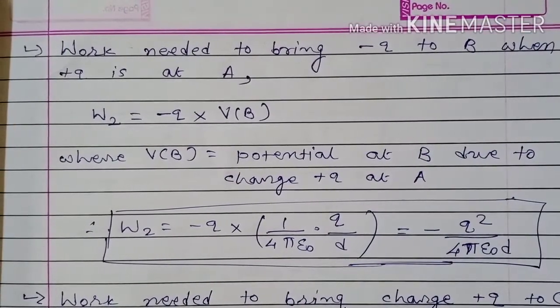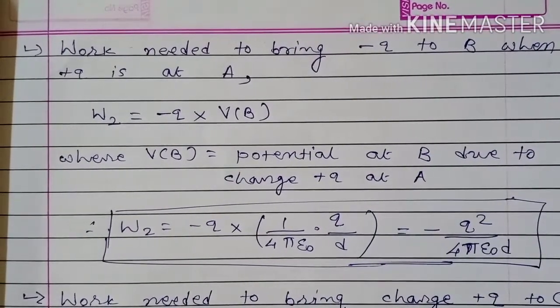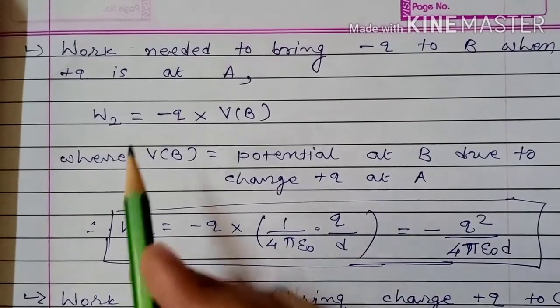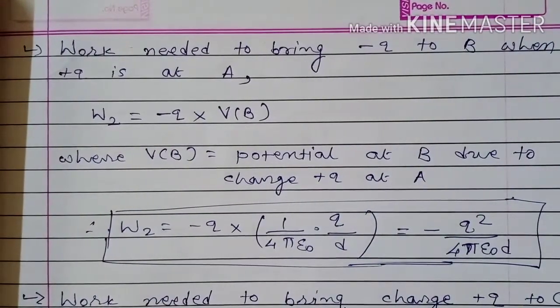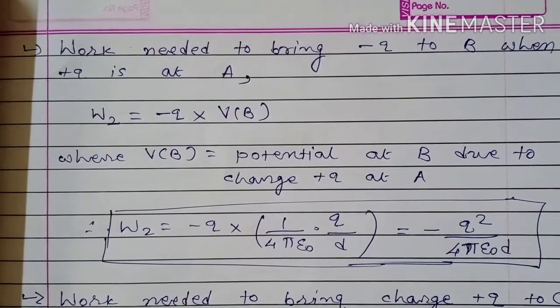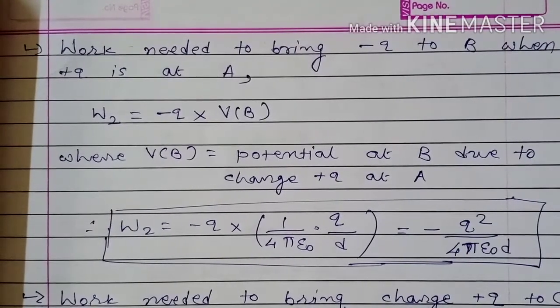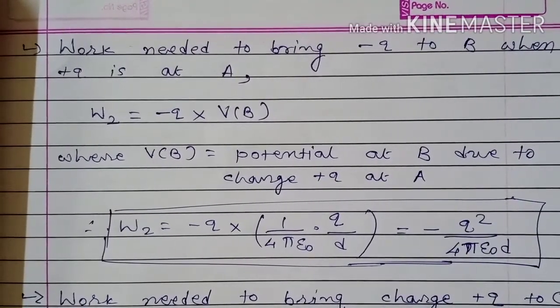Always we have to consider the sign of the charge. If the charge is negative, then we have to put a negative sign. If the charge is positive, then we have to consider a positive sign. In the formula of potential energy also, in the formula of work done also.